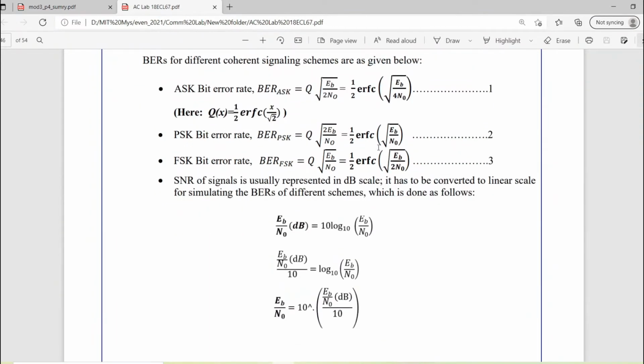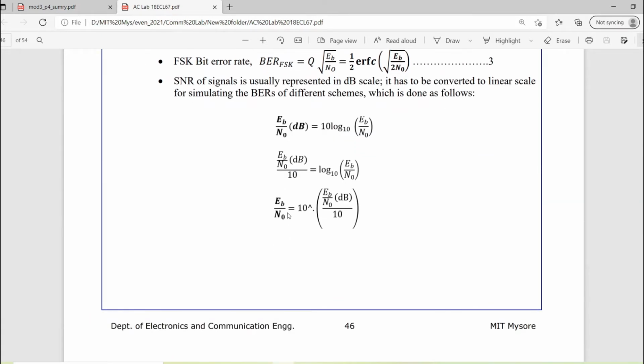Correct? So to do that, first thing we need to understand is that SNR of signals is usually represented in decibel scale. So it has to be converted to linear scale for simulating the bit error rates of different schemes. Eb by N naught in decibels is given as 10 log Eb by N naught to the base 10. So if we take this 10 to the LHS, it will become like this, and then we can simplify it to have Eb by N naught equal to 10 to the power Eb by N naught in decibels by 10. So we use this equation to simulate the BER of different schemes.